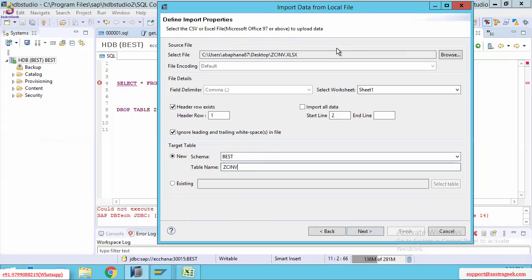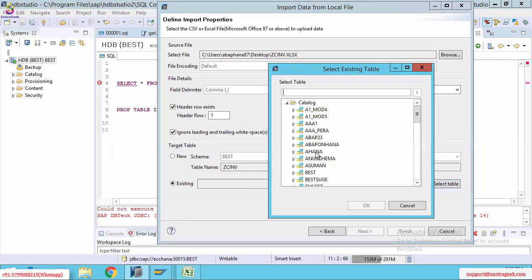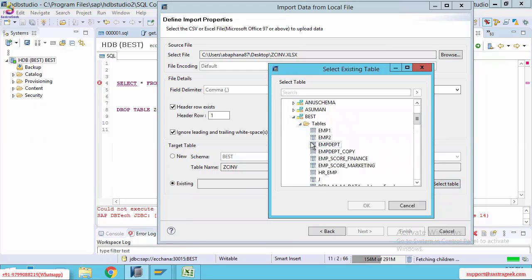If you want to import the Excel file data into an existing table, then click on this existing radio button. By selecting this, if you click on select tables, then you can select the existing tables. For example, click on select table. All these are the schemas. Expand the best schema, and you can see the tables.